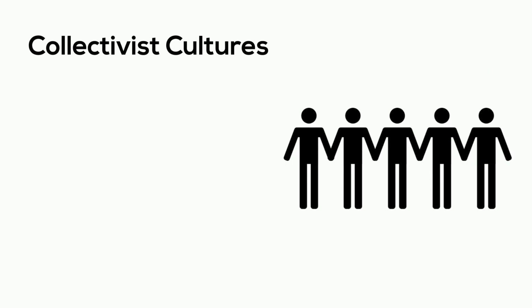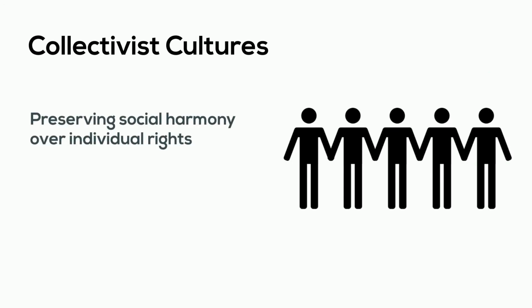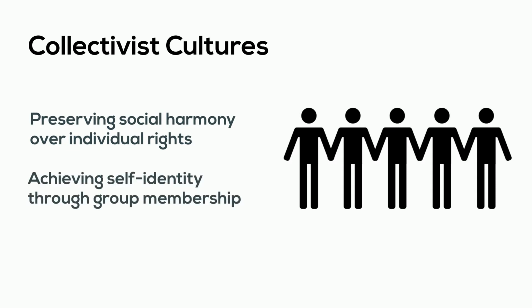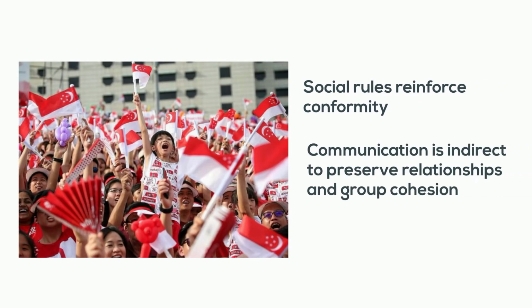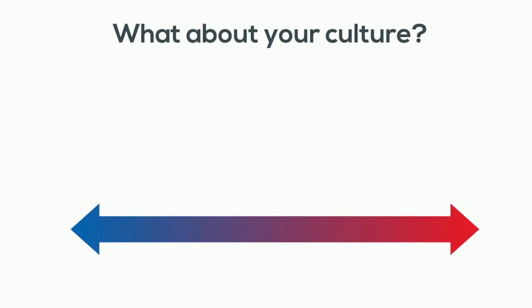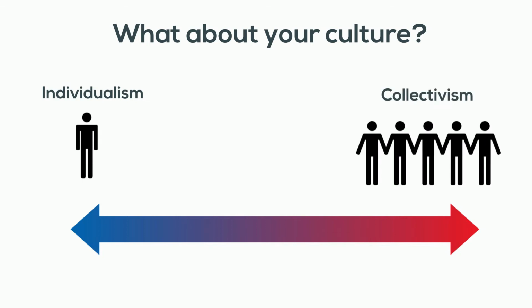People in collectivistic cultures are concerned about preserving social harmony over individual rights. They show loyalty to the group and achieve their self-identity through group memberships. In countries in Asia, Latin America, Africa, or the Middle East, social rules are intended to reinforce conformity to group norms. In these collectivistic cultures, communication is also more indirect as a means to preserve harmonious relationships and group cohesion. Now, what about your culture? Are people leaning more toward individualism or collectivism?